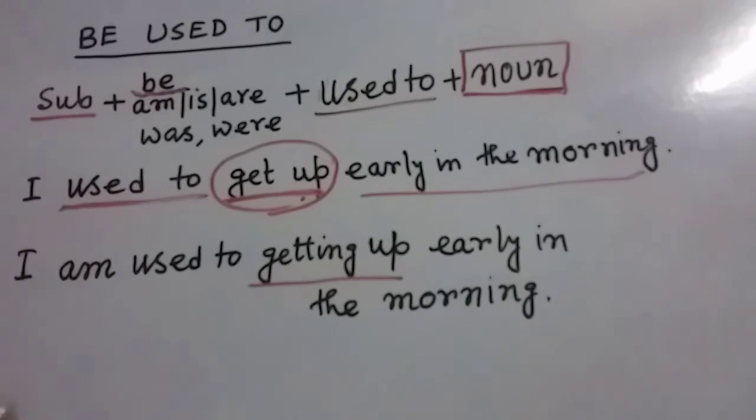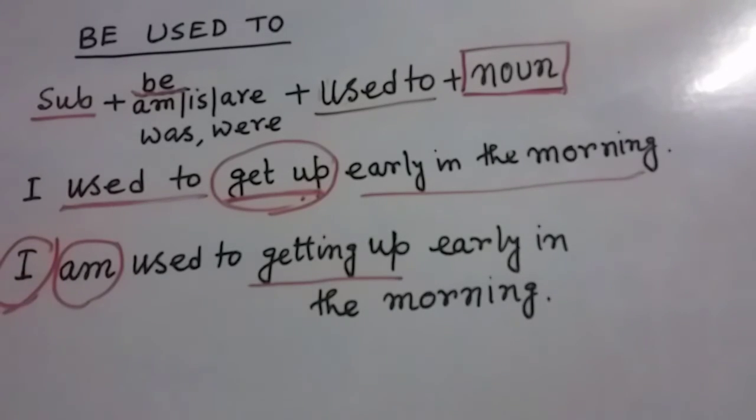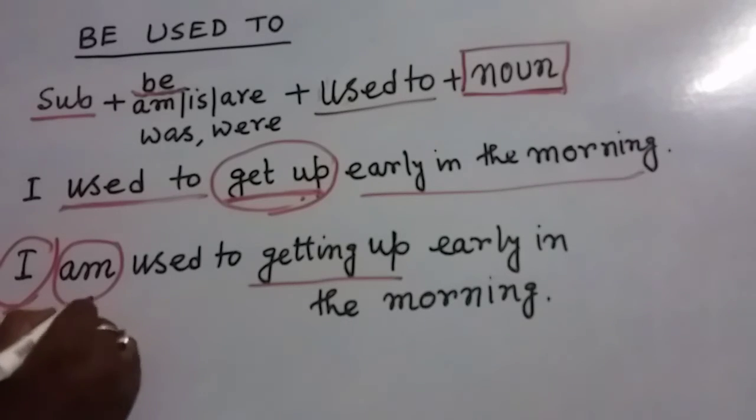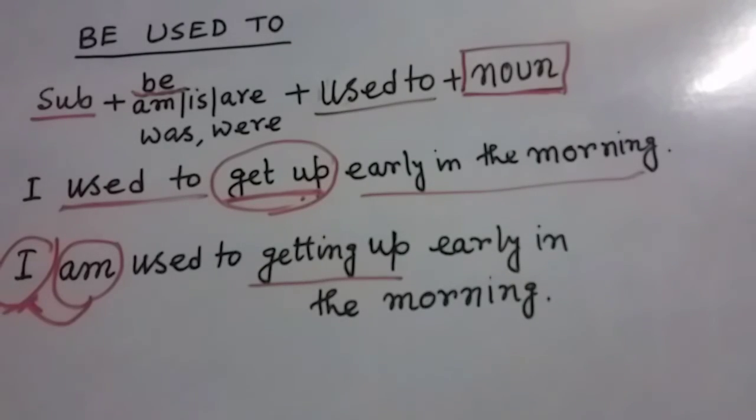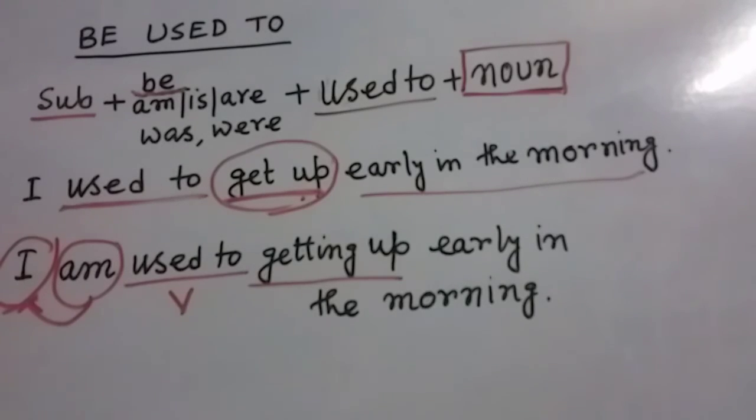This is the subject, this is the be, am is used here. We know am is used with I, that's why we have used am. Then used to. Now, my dear friends, we have to write down the noun form. We cannot use a verb form here.